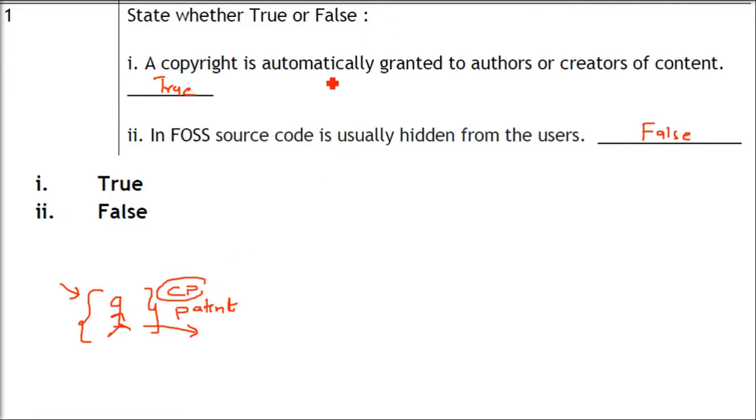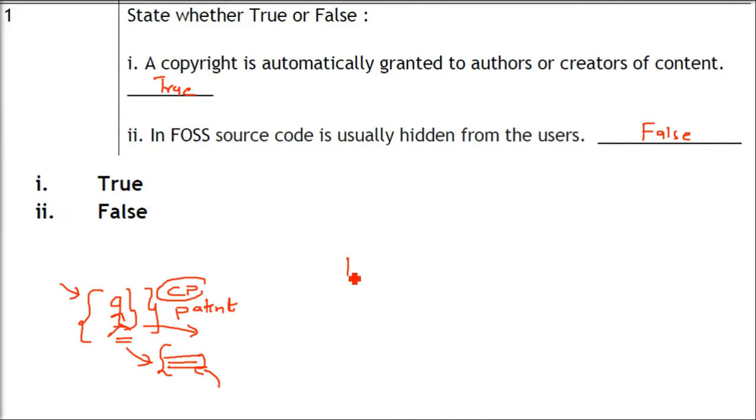Now I have some apprehensions about the answer being true. Why? Because you don't get it automatically. Whatever you make, you don't get the copyright outright. You don't know whether another person is making it, maybe he has made it before you. For that, you have to go to an authority. They will have a notice of 1 month or so, and other people will see. If nobody contests it, you can get a copyright or a patent.